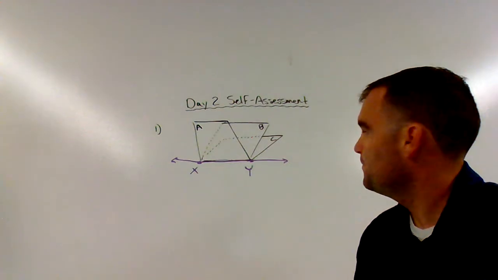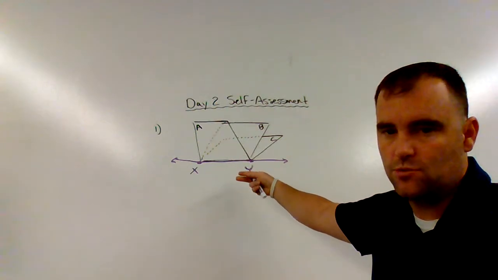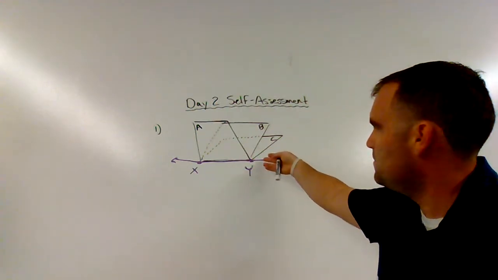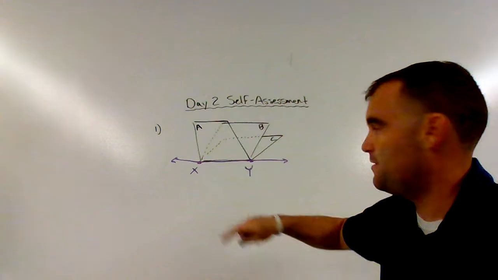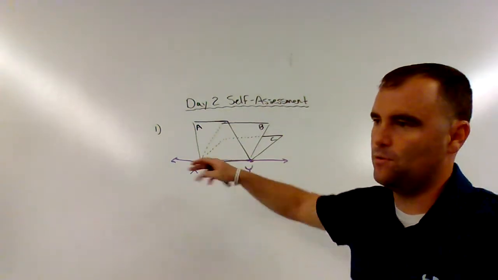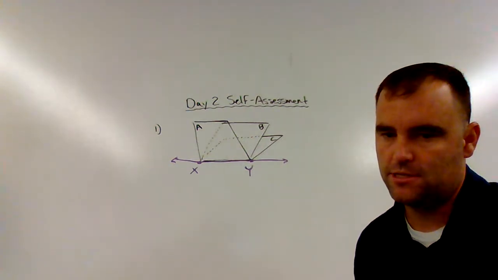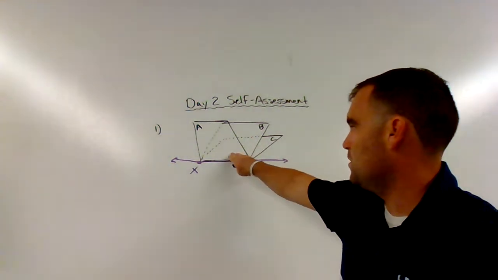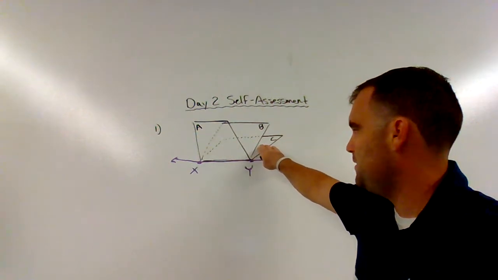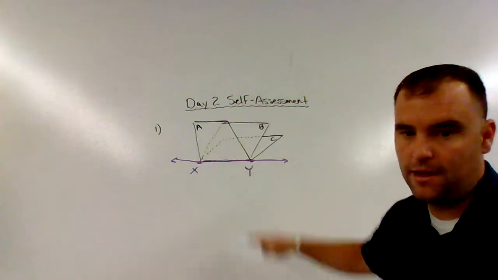line XY. Okay, now this is kind of like the pages of a book if you think about it. So this would be just 3 pages, but you could have an infinite number of pages, right? They all share like the spine. Okay, think about the spine of a book. If you were to open up that book and there's all those pages, think about each one of those pages as a plane. Okay, so here's one plane, a second plane, a third plane, A, B, and C, and they all intersect at line XY.